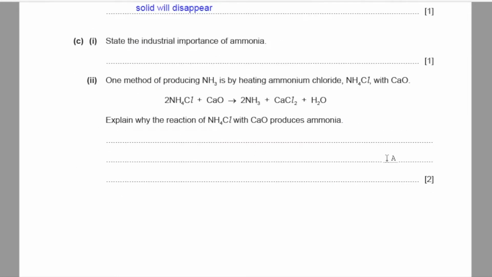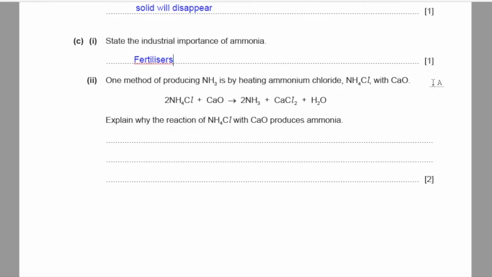Part C1, state the industrial importance of ammonia. So ammonia can give out ammonium compounds which are of good use to plants, so they can be used as fertilizers.